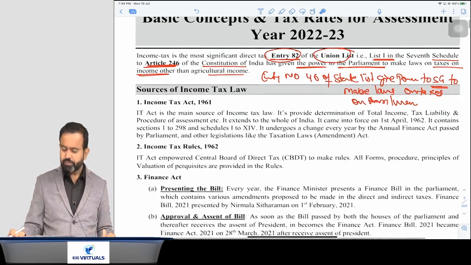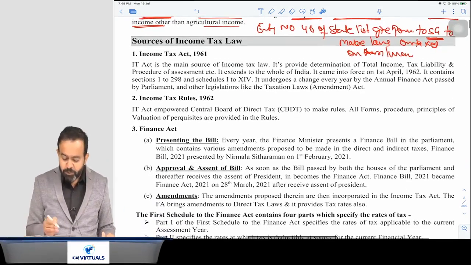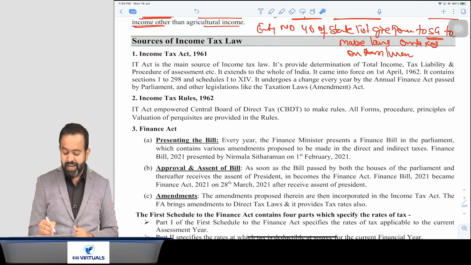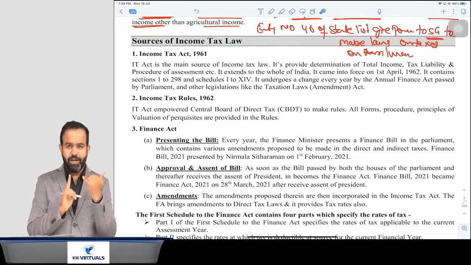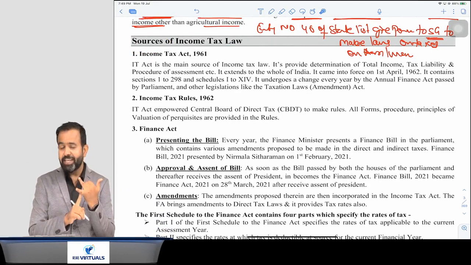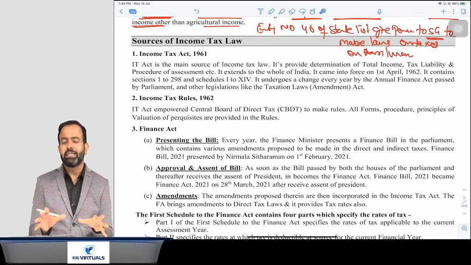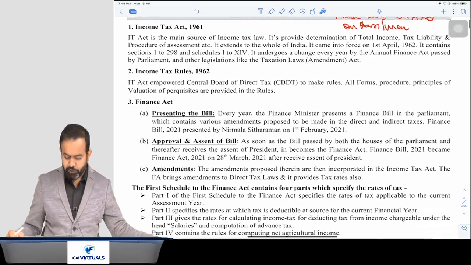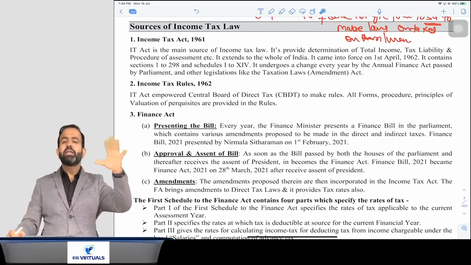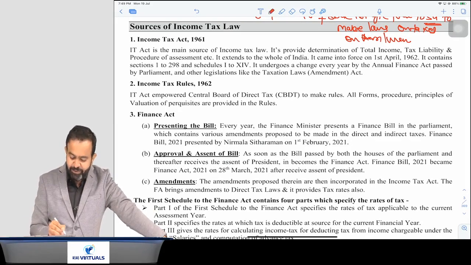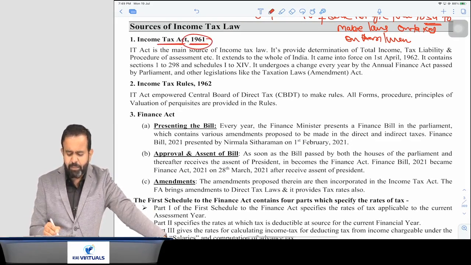Now next part, we are going to start with the source of income tax law. Sir, what is the source of income tax law? Here I am saying law. So law means your act, your rules, your Finance Act, after that your notification, circular, case laws, everything combined, the study will be known as the income tax law. So all people just pay attention. In income tax law, there is one captain, and that captain is Virat Kohli, and that captain is known as the Income Tax Act.